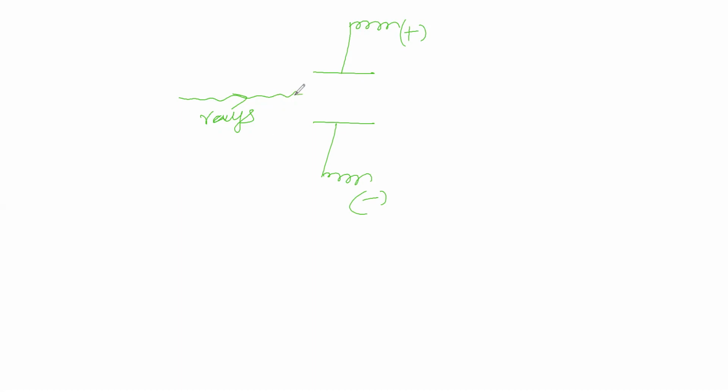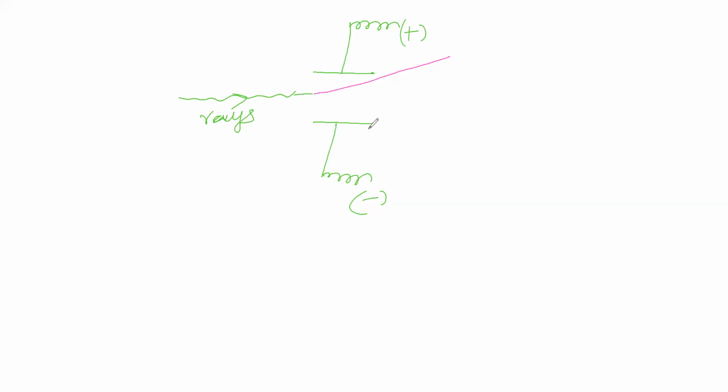The rays are coming like this. After entering into this electric field, the ray is bending and going like this. Generally, rays will go straight unless a disturbance comes. As soon as it enters the electric field, it bends and goes.